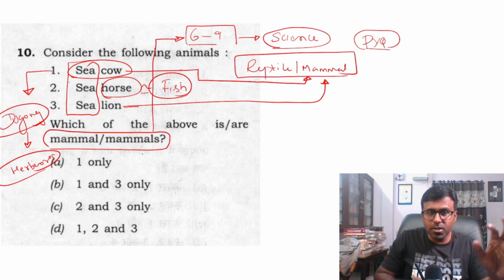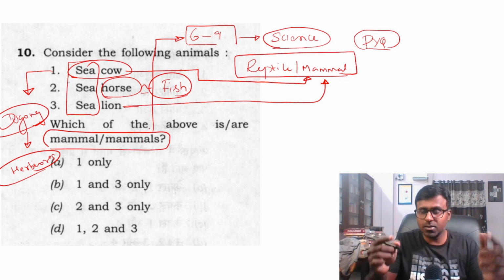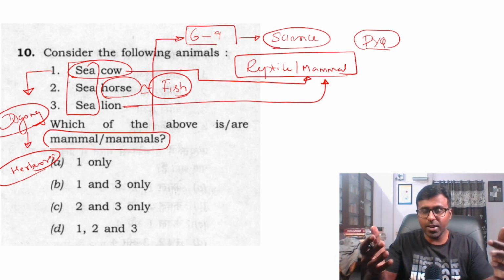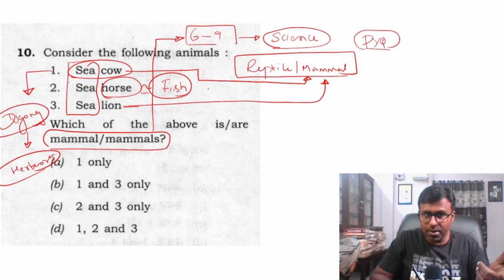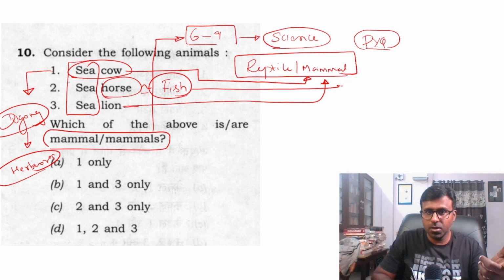You know, so this one thing. And this seahorse, it may sound bizarre. How I understood seahorse was a fish was, I used to watch the Friends series.